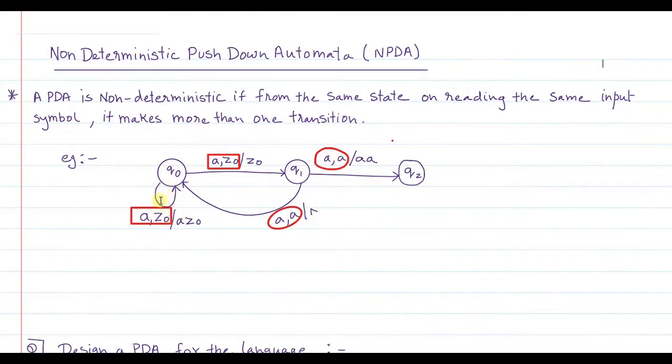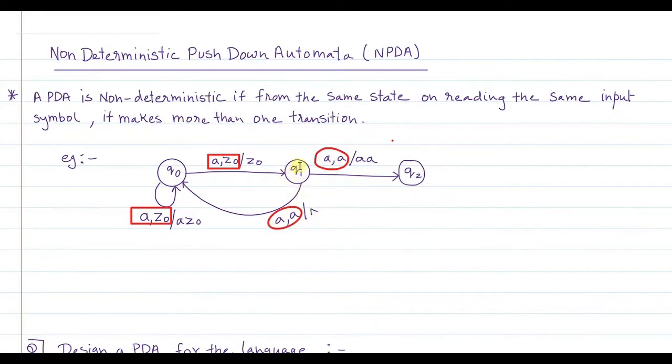There is a self loop, and the operation performed on the stack here is pushing A onto the stack. So from the same state, on reading the same input symbol, it is making transitions to two different states. One is Q1 and the other is Q0, and that's why these kinds of automata are called non-deterministic